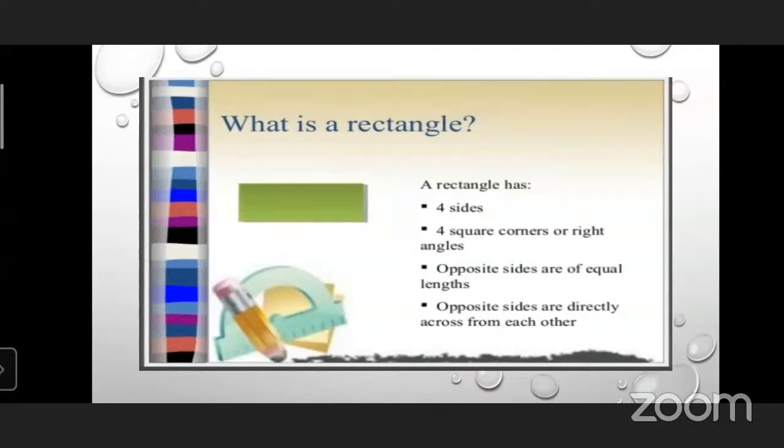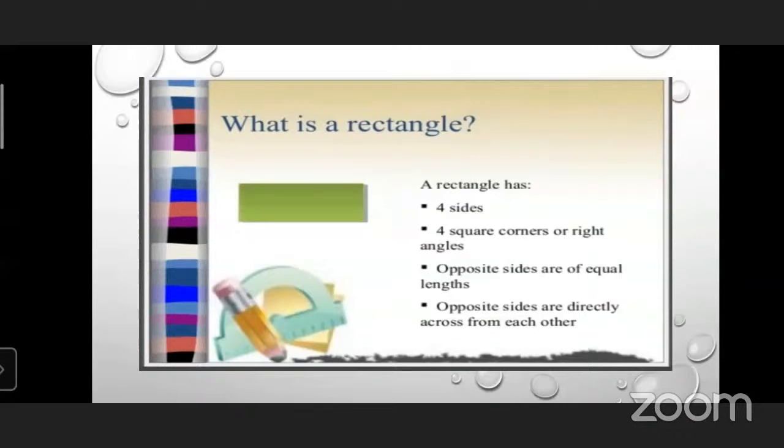Now we will see the next figure, the rectangle. The next closed plane figure, and the name of the closed plane figure is rectangle. It is given in green color. Here the features of rectangles are given. The rectangle has 4 sides, 4 square corners or right angles. Each corner carries a 90-degree angle, meaning a right angle. Opposite sides are of equal length and are directly across from each other. These are the features of this closed plane figure, the rectangle.